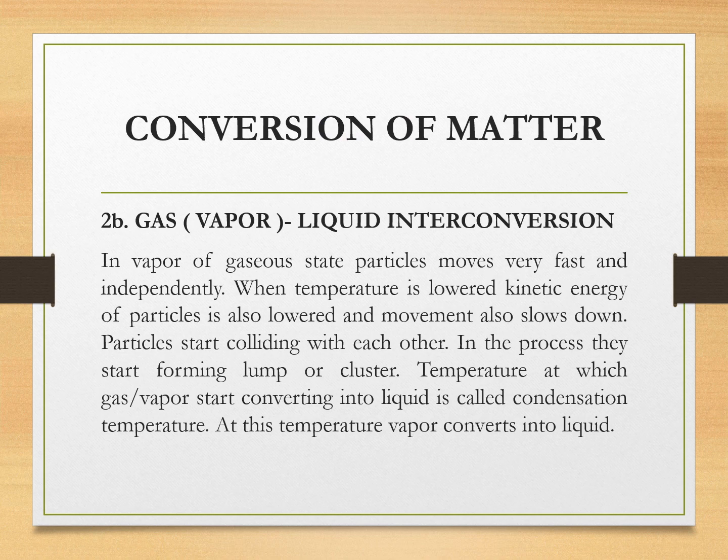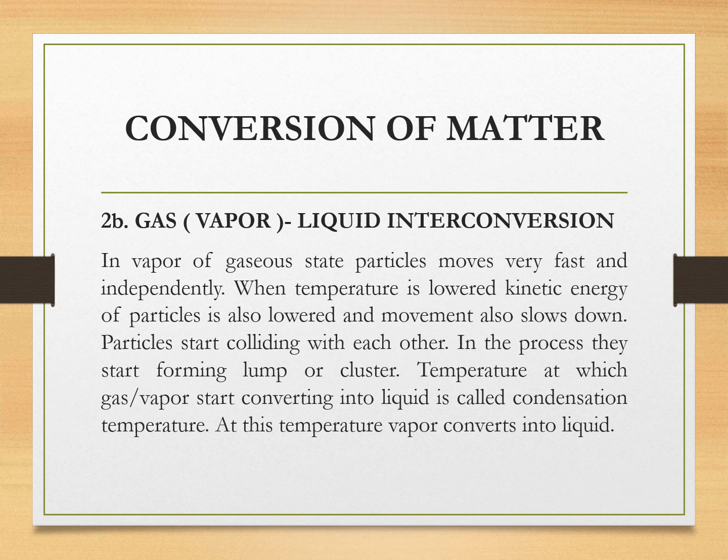Children, let us discuss gas to liquid interconversion. In the vapor or gaseous state, particles move very fast and independently. When temperature is lowered, the kinetic energy of particles is also lowered and movement slows down.